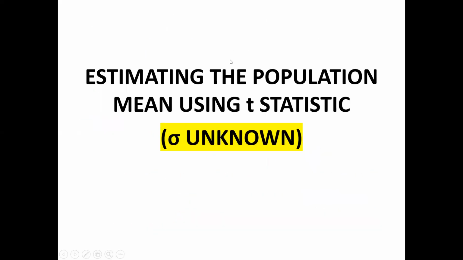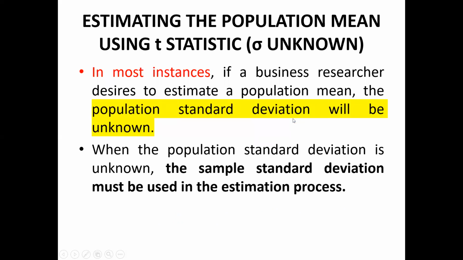And the second, you calculate the population mean when the population standard deviation is unknown. Then you will use T statistics, the T distribution जो हम पढ़ते हैं. So that is the difference. When it is known, you will use Z statistics, and when it is unknown, what is unknown? Population standard deviation. Then you would use T statistics. So there's a slight difference between Z and T statistics. In most instances, if a business researcher desires to estimate a population mean, the population standard deviation will be unknown.